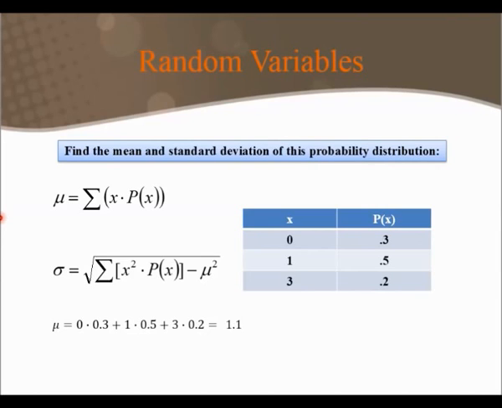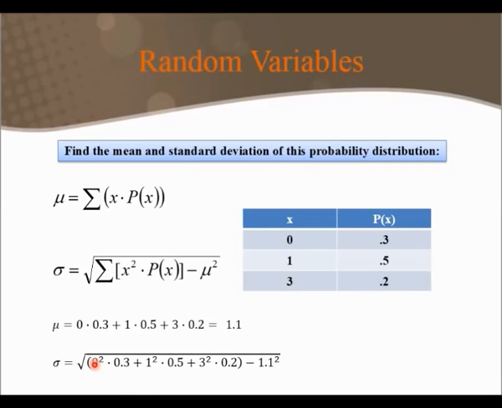Now, for the standard deviation, for this example, I'll use this formula. So what I'm adding up are my x squared columns, so the values of my random variable squared, and each time I square it, I multiply it times the probability that my random variable would take on this value.